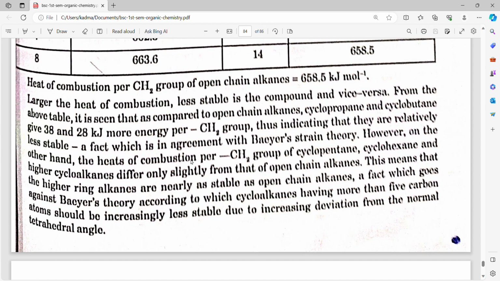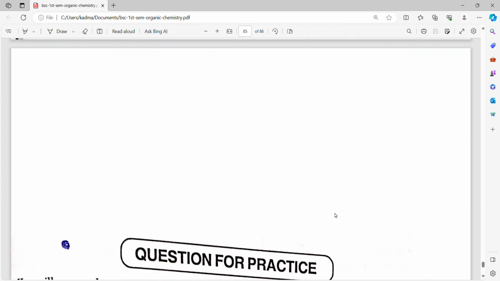However, on the other hand, the heat of combustion per CH2 group of cyclopentane, cyclohexane and higher cycloalkanes differs only slightly from that of open-chain alkanes. This means that the higher ring alkanes are nearly as stable as open-chain alkanes, a fact which goes against Baeyer's theory, according to which cycloalkanes having more than 5 carbon atoms should be increasingly less stable due to the increasing deviation from the normal tetrahedral angle.